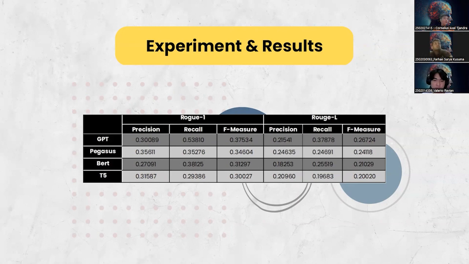Now, compared to T5, for example, that has a slightly higher precision score than the recall, which also does mean that T5 generates a shorter summary than the reference summary. Next.